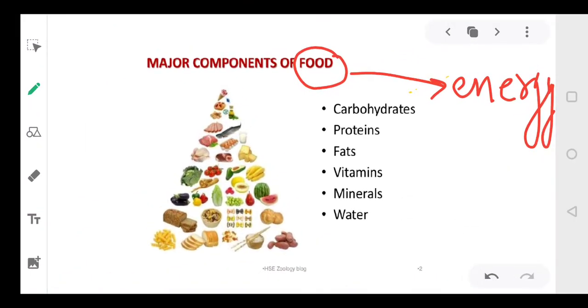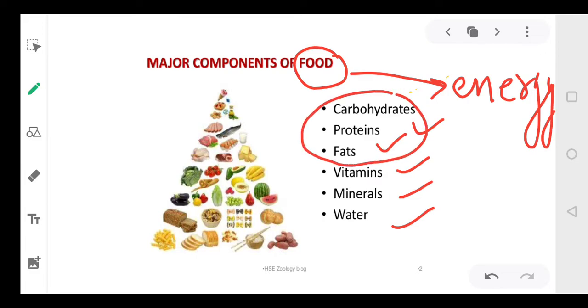Dear students, food has different components: carbohydrates, proteins, fats, vitamins, minerals, and water. The first three, carbohydrates, proteins, and fats, mostly provide energy.